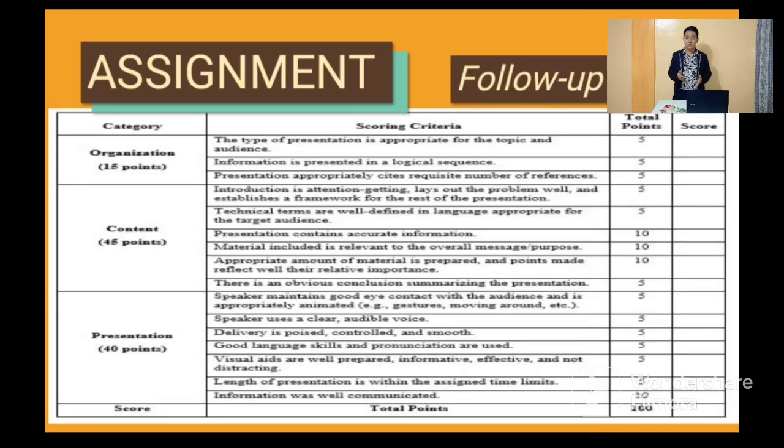In this activity, you will be graded with this criteria: organization 15%, content 45%, and presentation 40%, with a total of 100%. You will submit this activity and present it to our actual class next week.